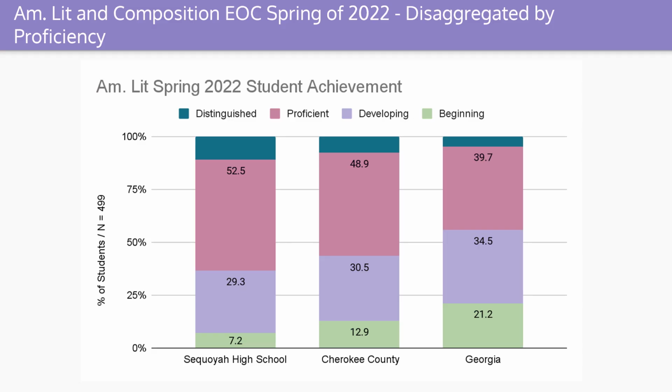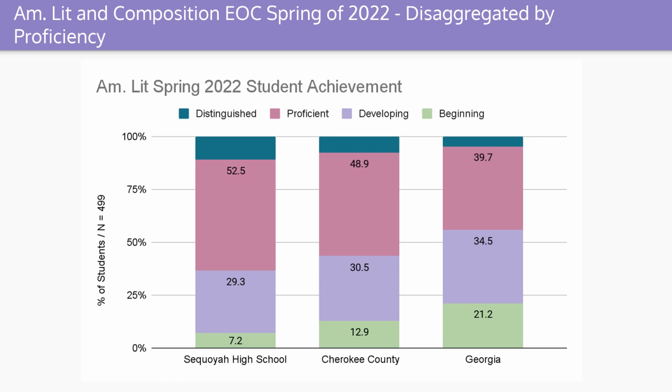We are going to be looking at the proficiency data for each of those following years. Here I have the proficiency data, and it is sorted between a distinguished learner, a proficient learner, a developing learner, and a beginning learner. So here I have the data for 2022 for the American Lit EOC. The total number of students taking this exam was 499 students.